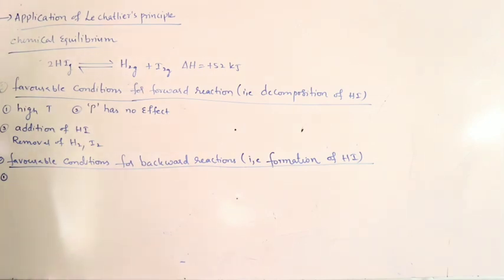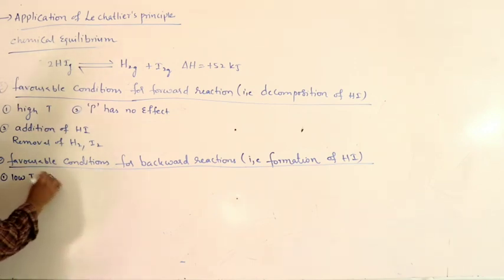So that means the reaction has to move in backward. So if forward is endo, backward must be exo. So we require an exothermic reaction. Exothermic reaction is favored with a decrease in temperature. Therefore we have to maintain low temperature.